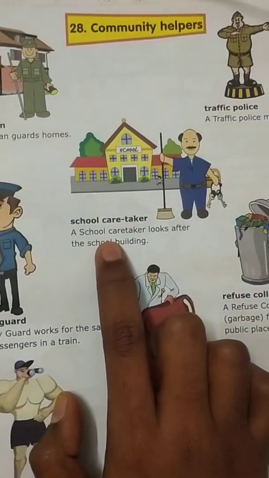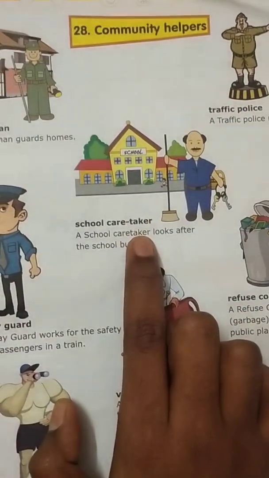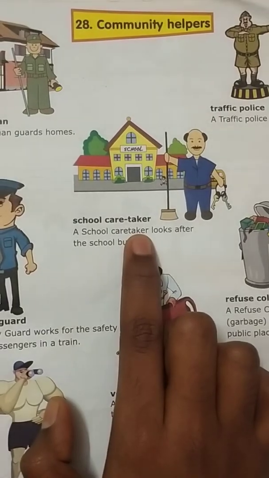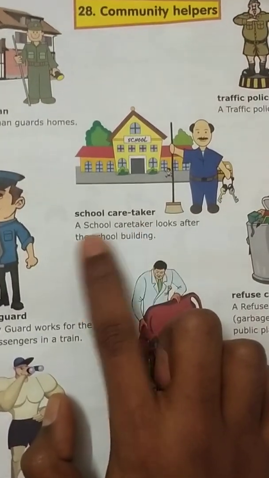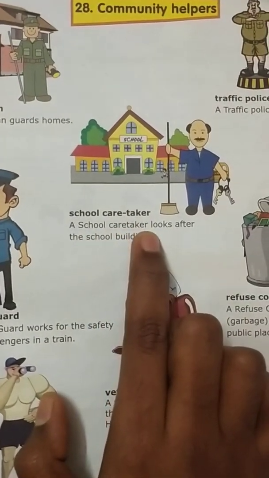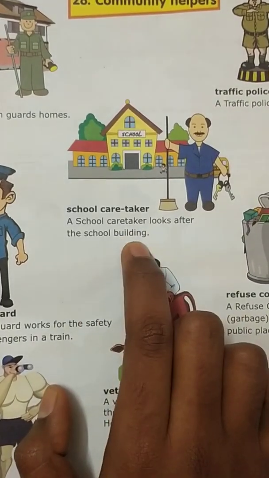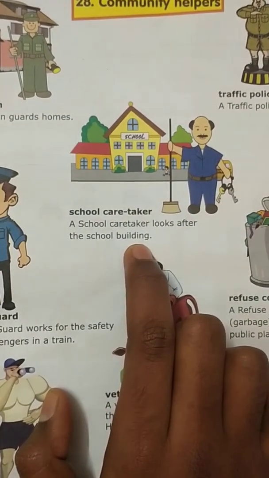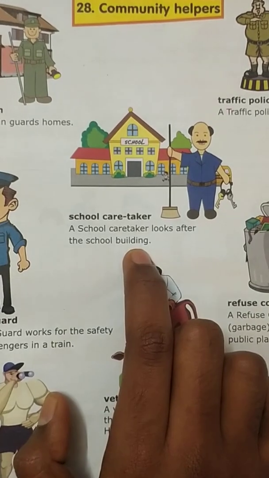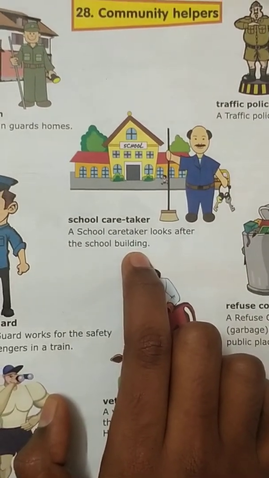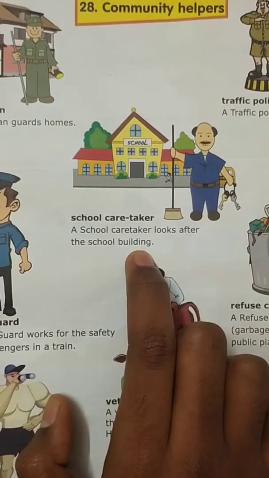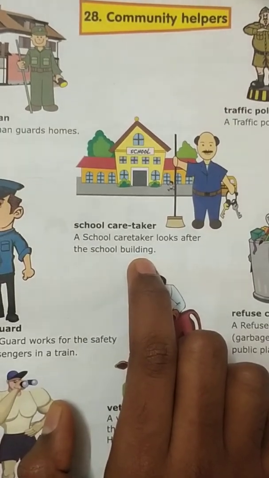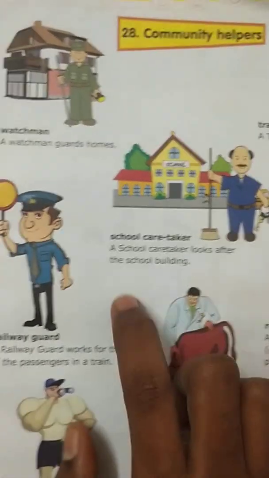Then we have school caretakers. In our school also we have nannies, no? A school caretaker looks after the school building. Nannies we have, and boys also we have, no? So who are they? They are school caretakers who will look after school buildings.